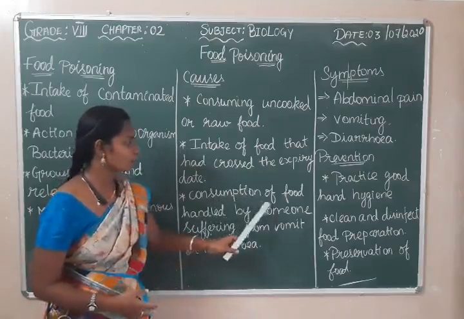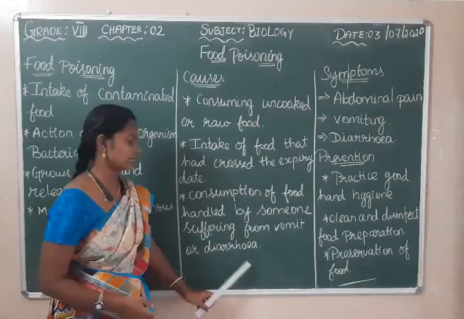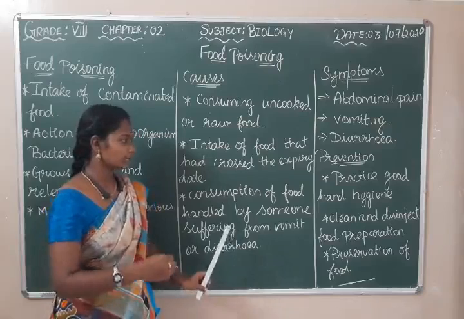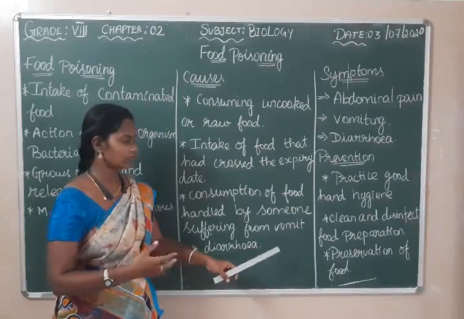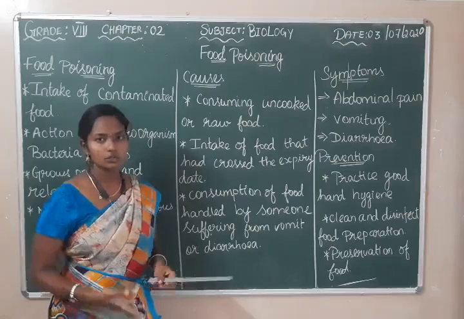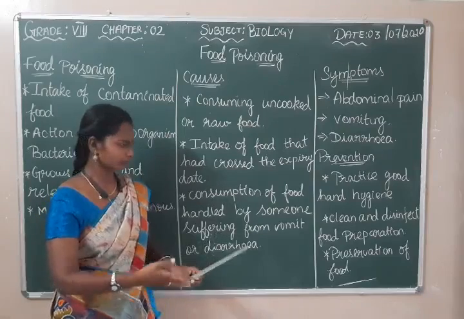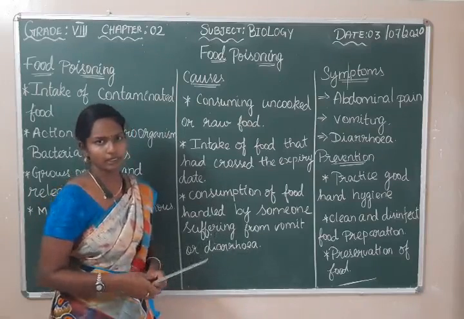Next, consumption of food handled by someone suffering from vomiting or diarrhea. If a person suffering from vomiting and diarrhea has handled the food and you eat that food, it may also lead to food poisoning because the microorganisms get into the food that we are eating also.